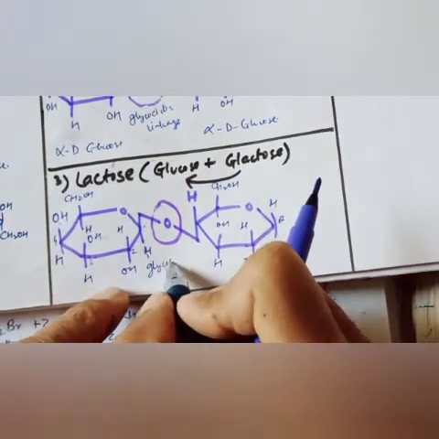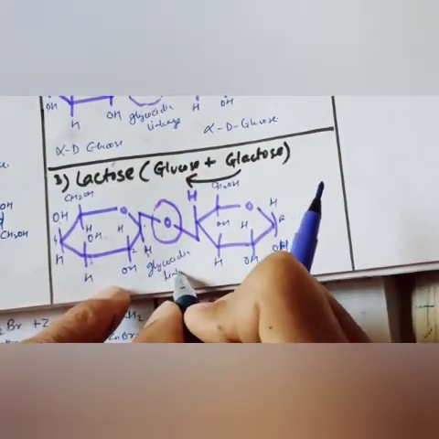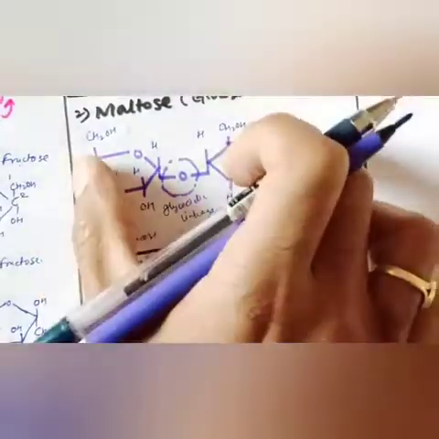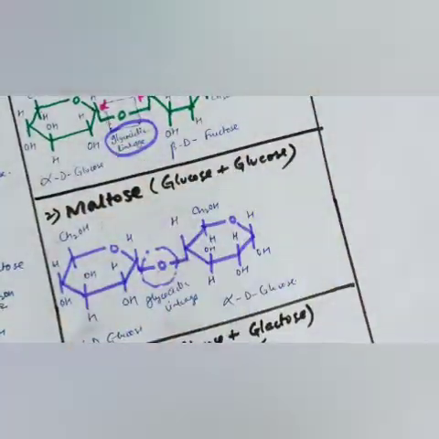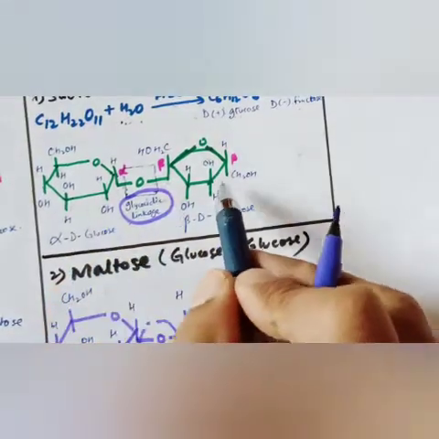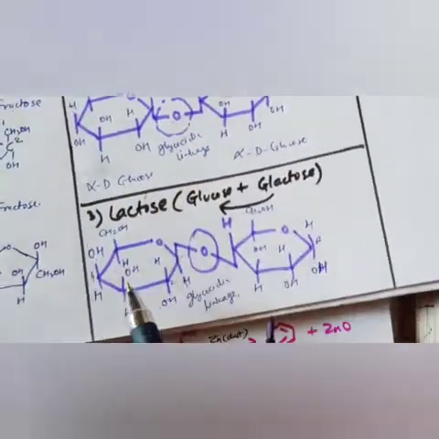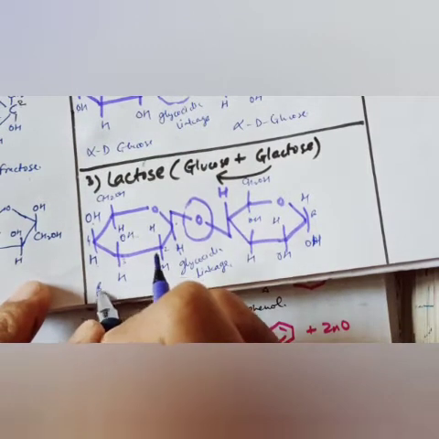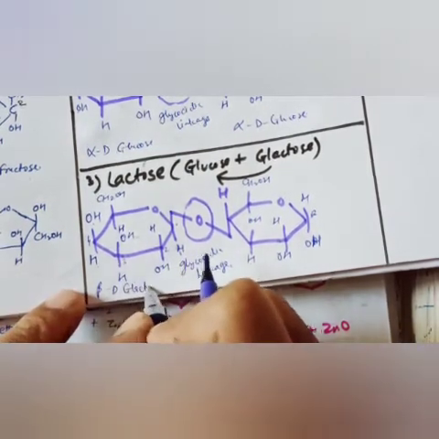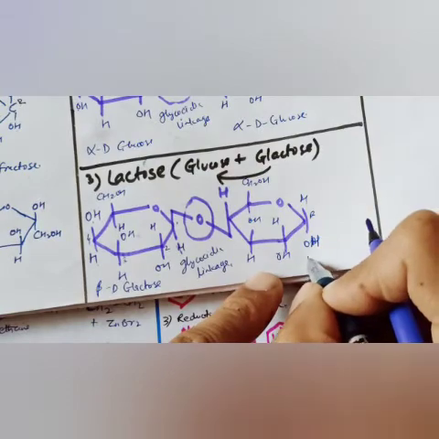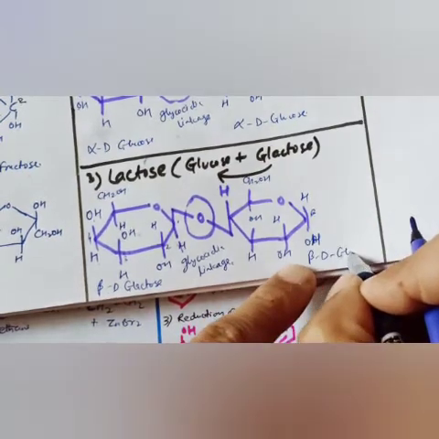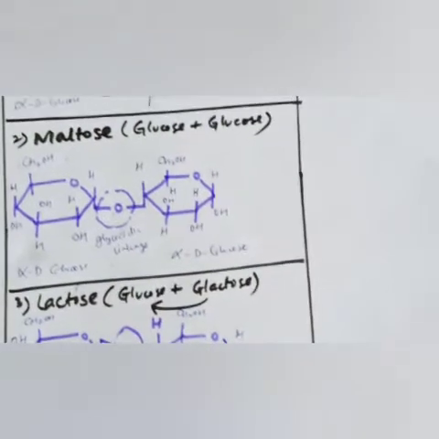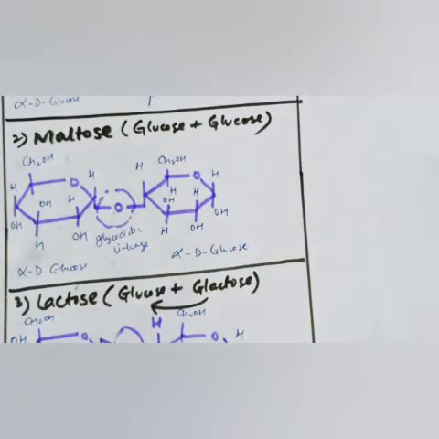This is also called the glycosidic linkage. So one common thing: in a disaccharide, the two monomers always link with a glycosidic linkage. Here it is between glucose and fructose, here between glucose and glucose, here between galactose and glucose. This is beta dextrogalactose, whereas this is beta dextroglucose. Clear? So these are the basic components of disaccharides.